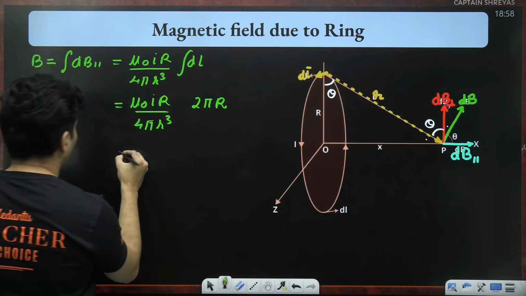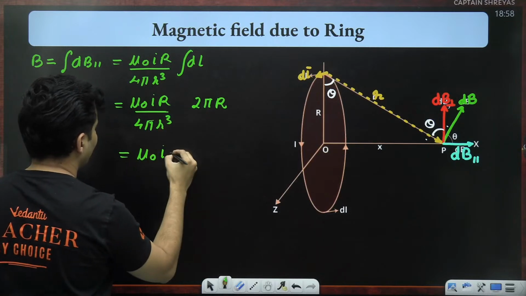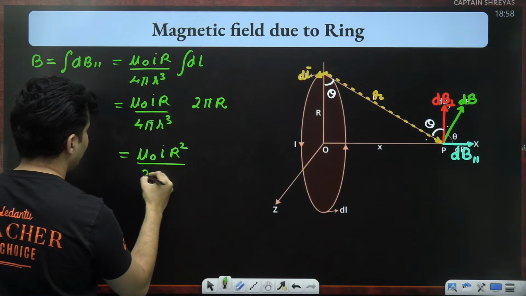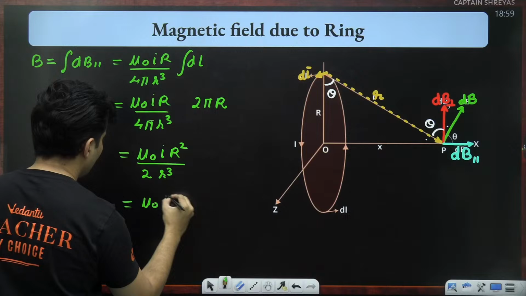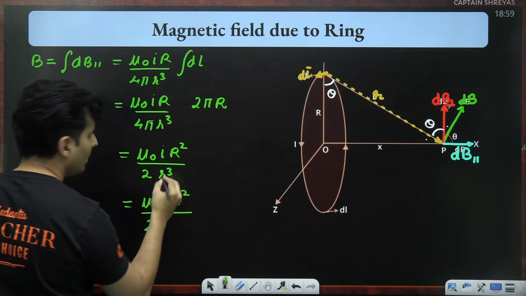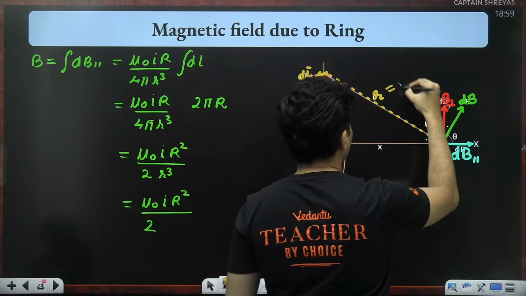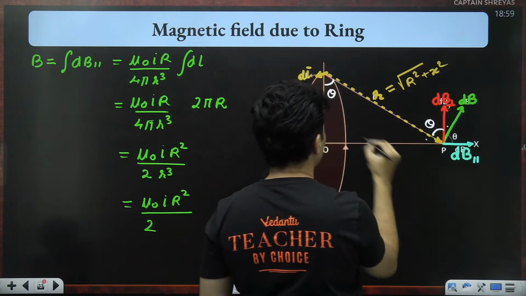Yep. So now what is left is mu naught I. 2 pi and 4 pi cancel, r into r is r square. So I'm just left with 2 small r cube. But I also know the value of small r cube. Small r by Pythagoras theorem is root of r square plus x square. This was x, this was r.